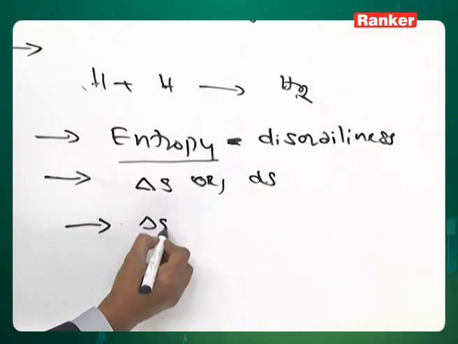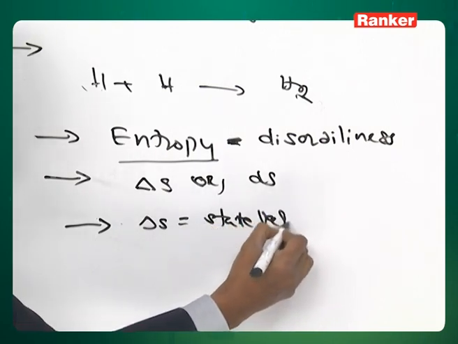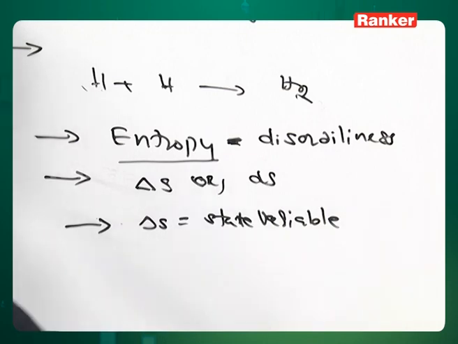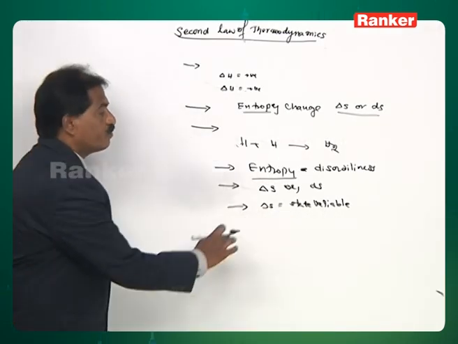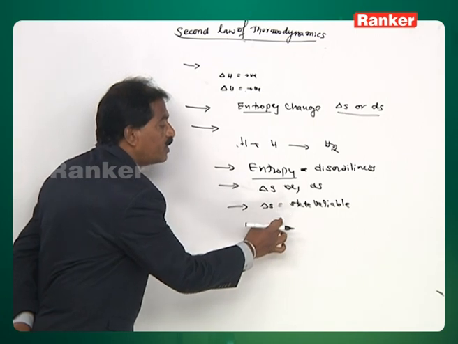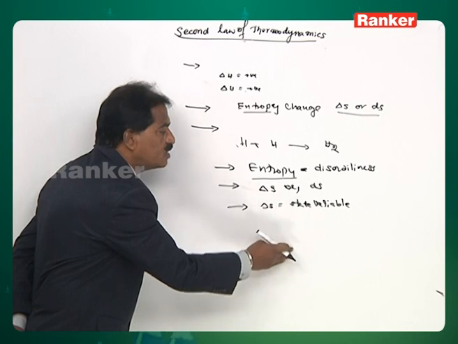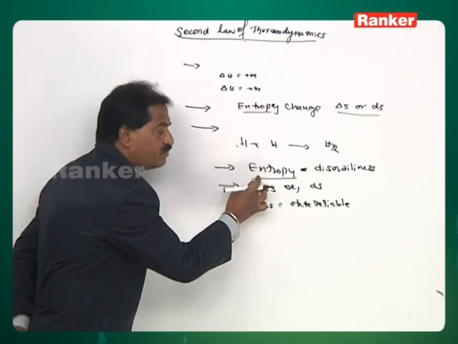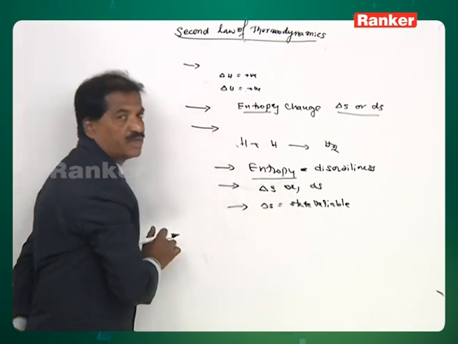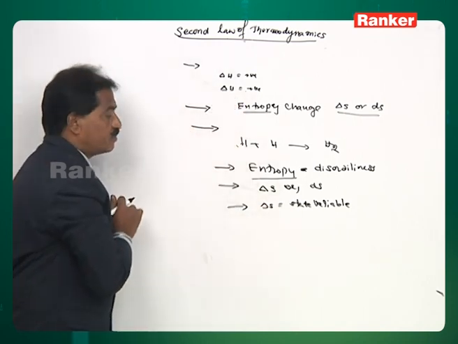This entropy change is a state variable. That means the magnitude of the change of the entropy does not depend on the path in which the process is carried out. It depends only on the initial and final states. Therefore, entropy is a state variable, like enthalpy change, like internal energy change.